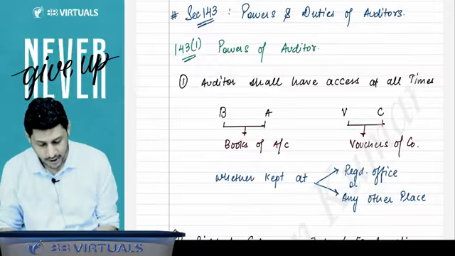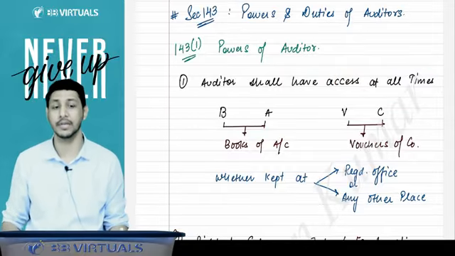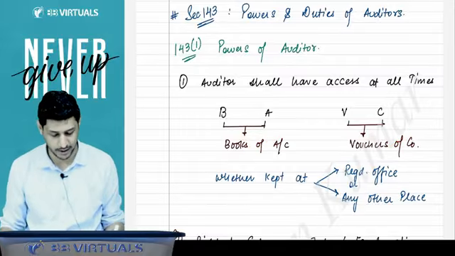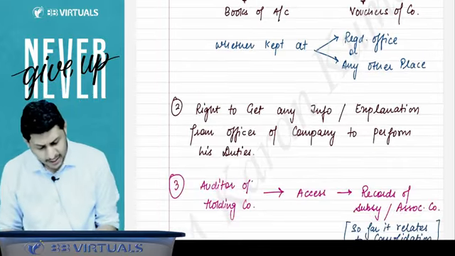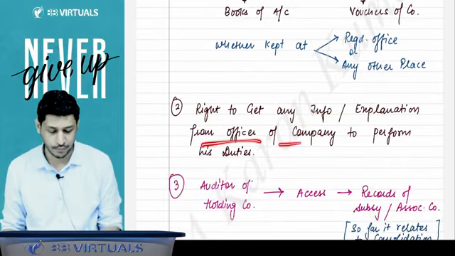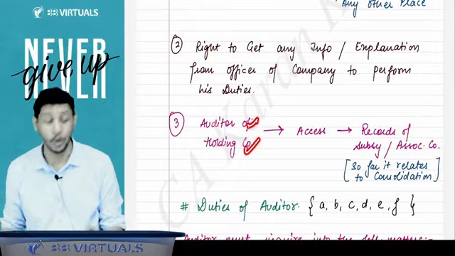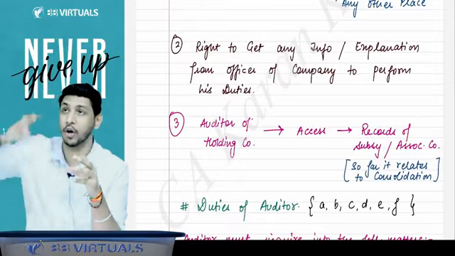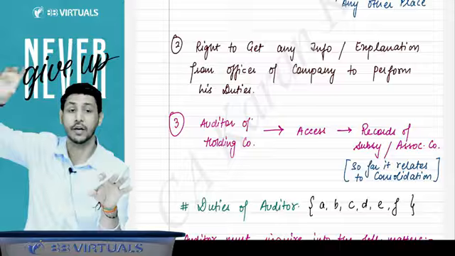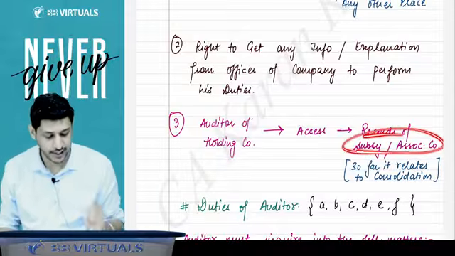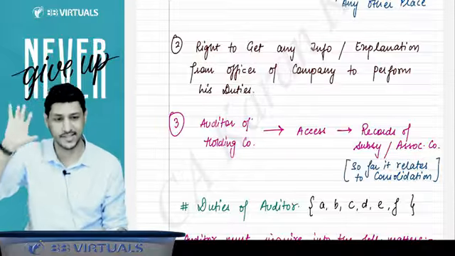What are the powers of the auditor? Sir, the auditor will have access at all times. Every time the auditor must have access to the books of account and vouchers of the company, whether they are kept at the registered office or any other place. The right to get any information or explanation from the officers of the company to perform his duties is another right of the auditor. And the auditor of the holding company: it is also possible that the auditor of the holding company is different from the auditor of the subsidiary company. So the auditor of the holding company can access the records of the subsidiary company or associate company so far as it relates to consolidation.